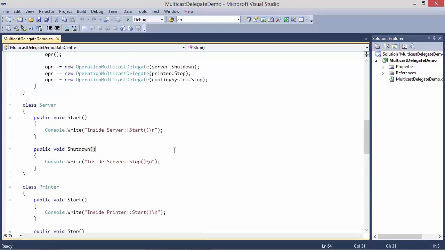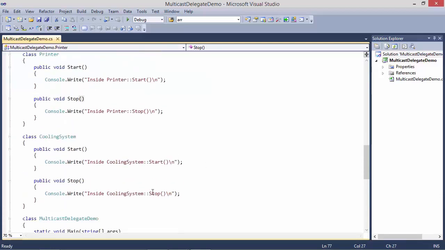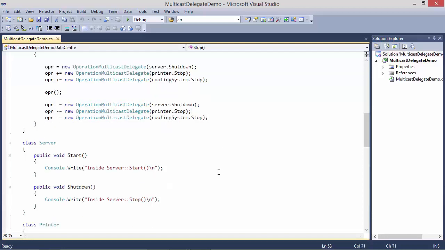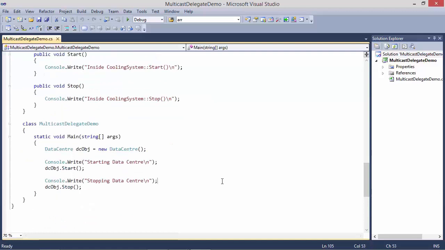So it will come here, it will execute this, then the stop of printer will be executed and stop of cooling system will be executed. And then again we are removing the methods from delegate instance OPR. So first server shutdown is removed, then printer stop, then cooling system stop. Okay, we will run this program and we will see the output.